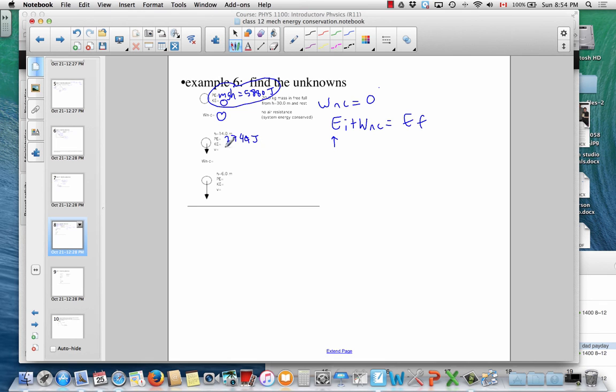That means the kinetic must be 5880 minus the 2744. And then from that you can find the speed that it's going. And we'll pick it up at that point in class. We'll finish this example, and then we'll do sort of a more conventional physics problem involving conservation of mechanical energy, which will lead us into our project.